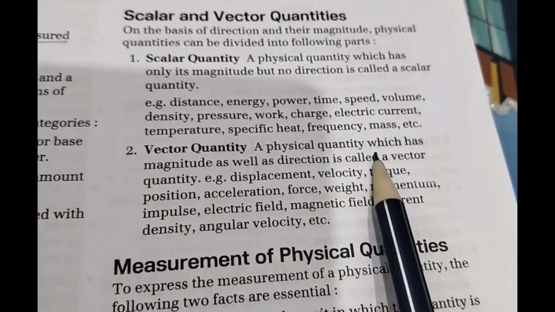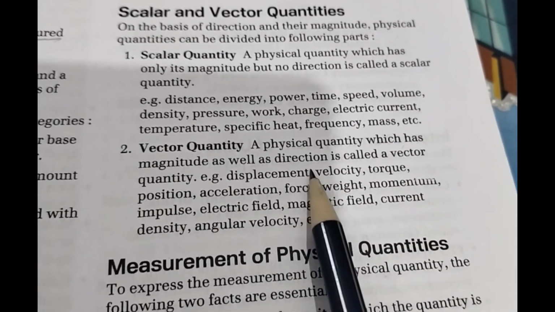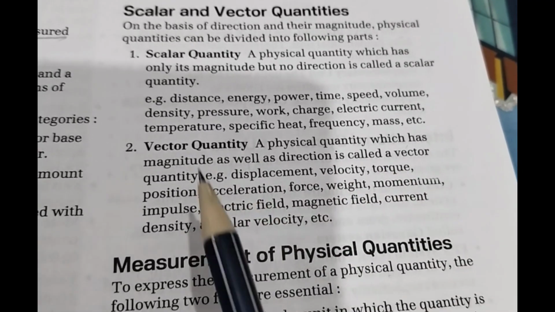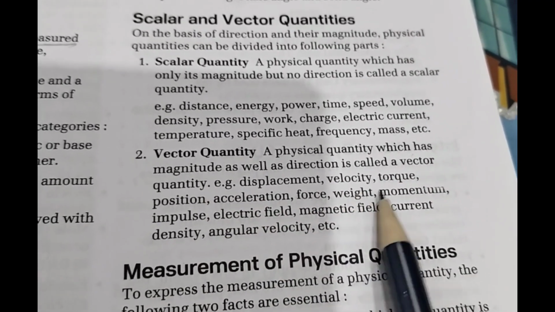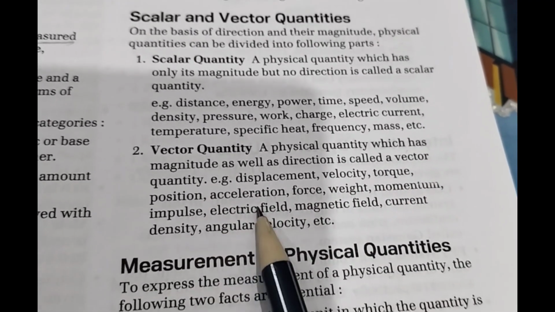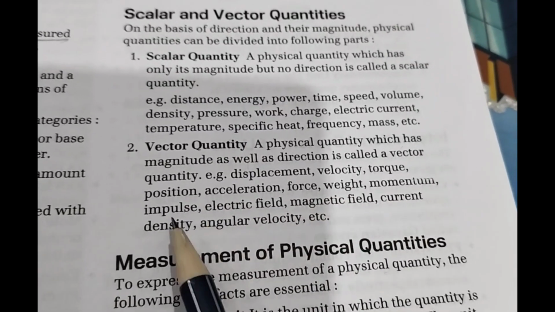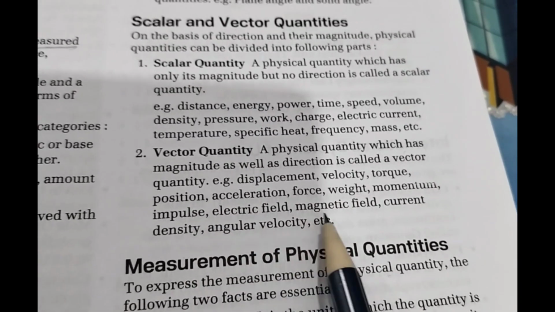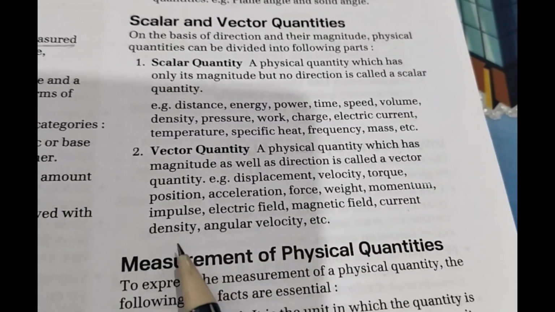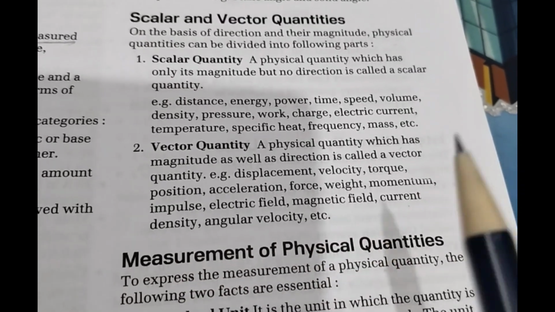Next is the vector quantity. A physical quantity which has magnitude as well as direction is called a vector quantity. Examples: displacement, velocity, torque, position, acceleration, force, weight, momentum, impulse, electric field, magnetic field, current, density, angular velocity, and many more.